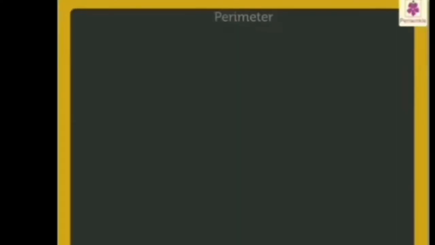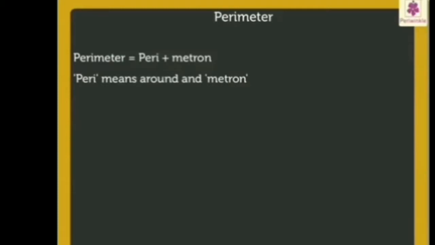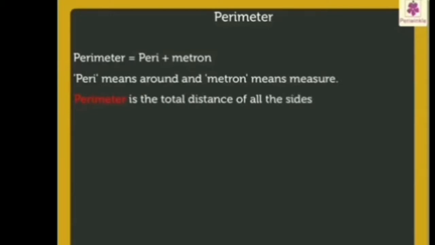Children, let's revise how to find the perimeter of a polygon. The word perimeter comes from two Greek words, peri and metron. Peri means around and metron means measure. Thus, perimeter is the total distance of all the sides of a closed plane figure.